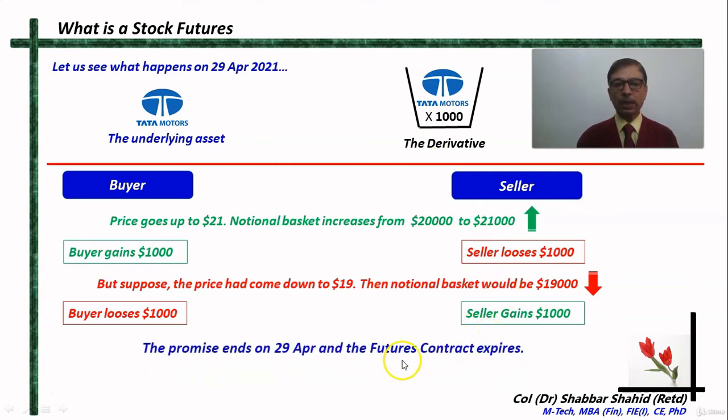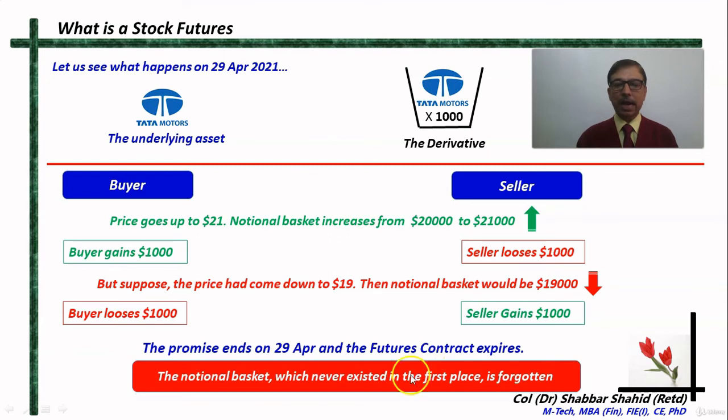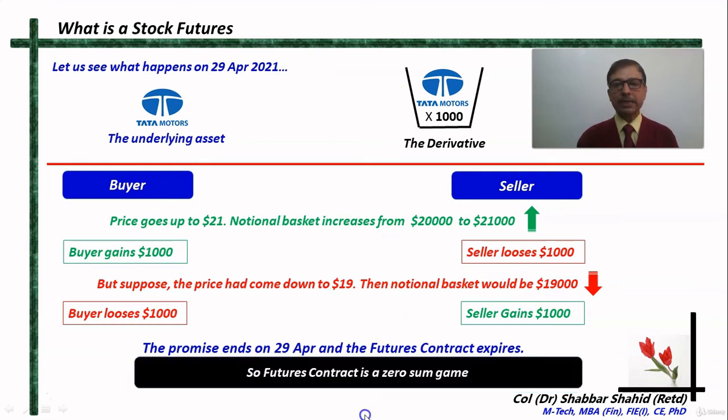In either case, whichever party wins or loses, the promise ends on 29th April and this futures contract expires. And this notional basket, which never existed in the first place, just vanishes into thin air and is forgotten. Ultimately, this futures contract is a zero-sum game.